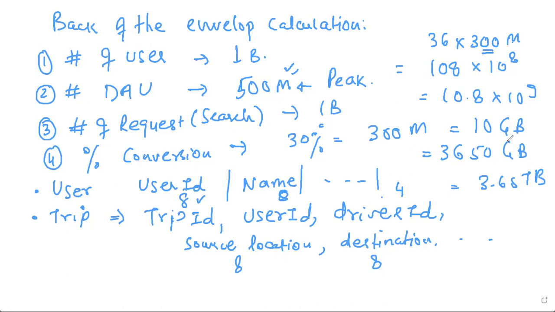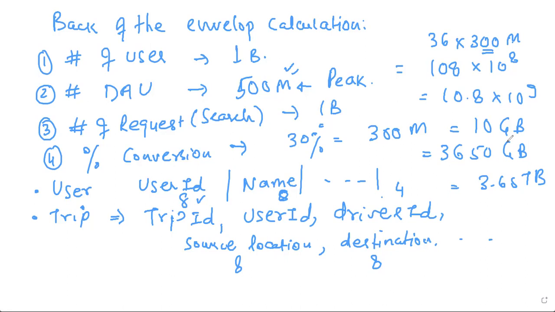Because the trips are happening daily and they will start growing as the users grow and as the drivers grow, right? So the 300 million will become 600 million, and then your whole size of the database will go to 7.5 TB or whatever, right? So growth is important to calculate compared to the static data, which is drivers and users.